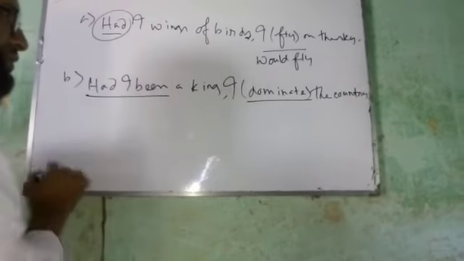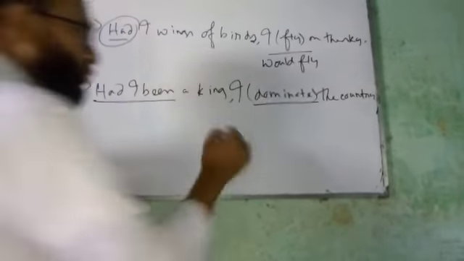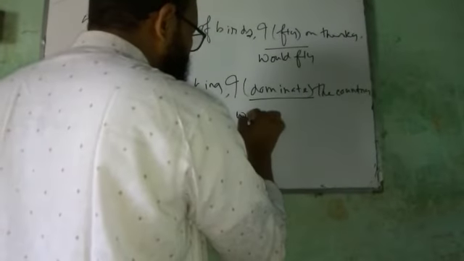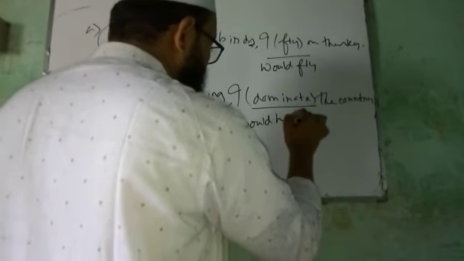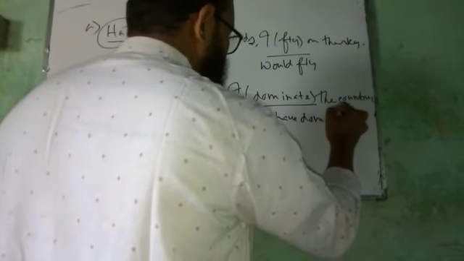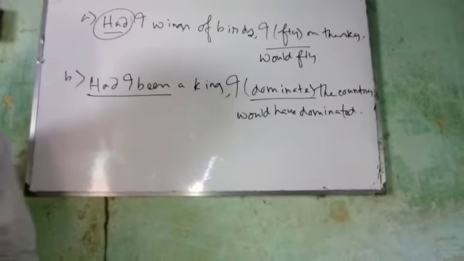As there is had been, in the next clause the verb will be would have dominated.